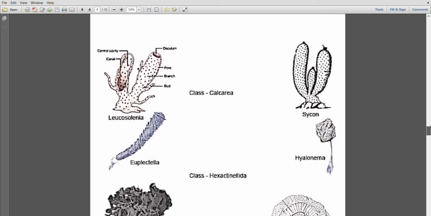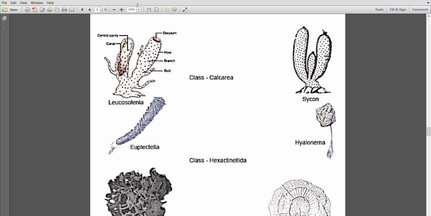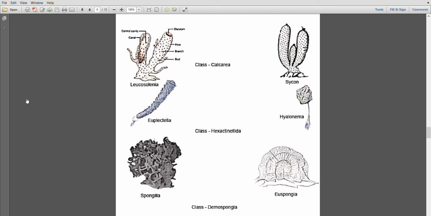I'm going to tell you some examples of sponges, the poriferans, so everything will be clear in your mind. This is Leucosolenia, the example that I explained in the previous slides. Now this is Sycon, which shows amphiblastula larva, or indirect development. Euplectella, and Hyalonema, which is the glass rope sponge. Spongilla is the freshwater sponge, and Euspongia is the bath sponge.